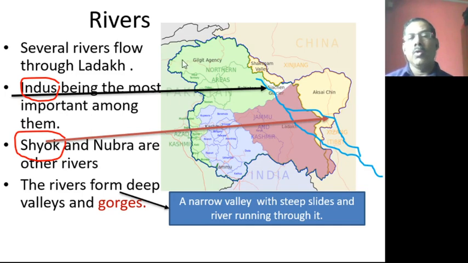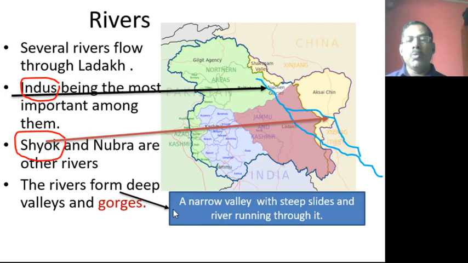Several rivers flow through Ladakh, but we are seeing only the important rivers. The first river is the Indus. The Indus flows in the middle part of Ladakh and flows towards this side. Another important river is the Shyok. The Shyok river also flows in Ladakh, and the Nubra river also flows here. These three important rivers flow through Ladakh, and while flowing, they form deep valleys and